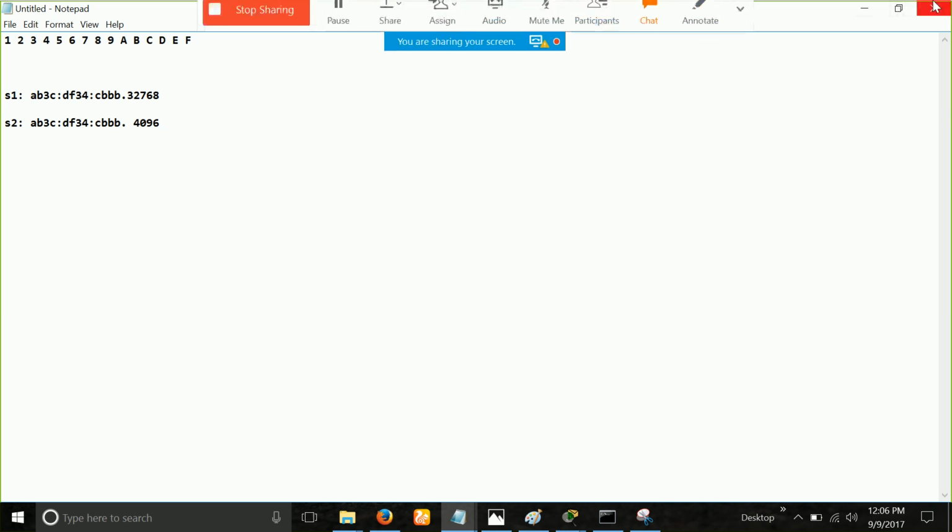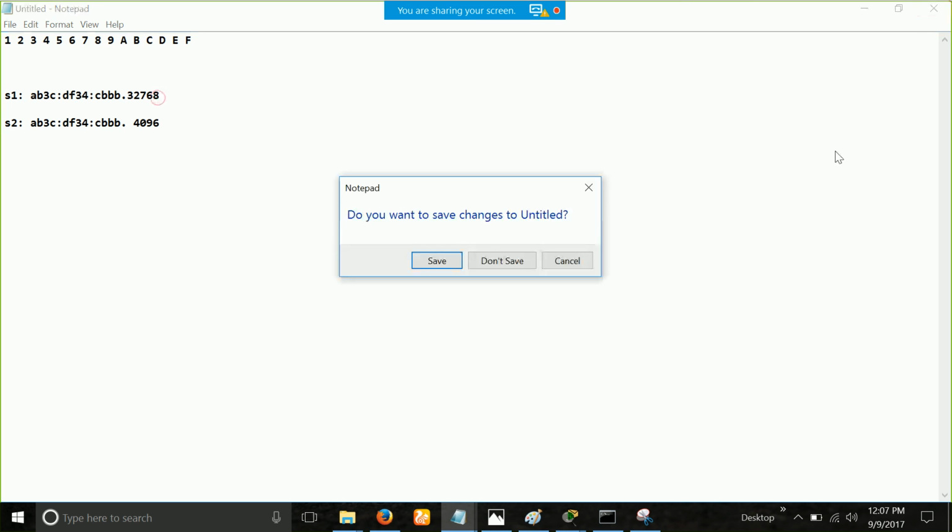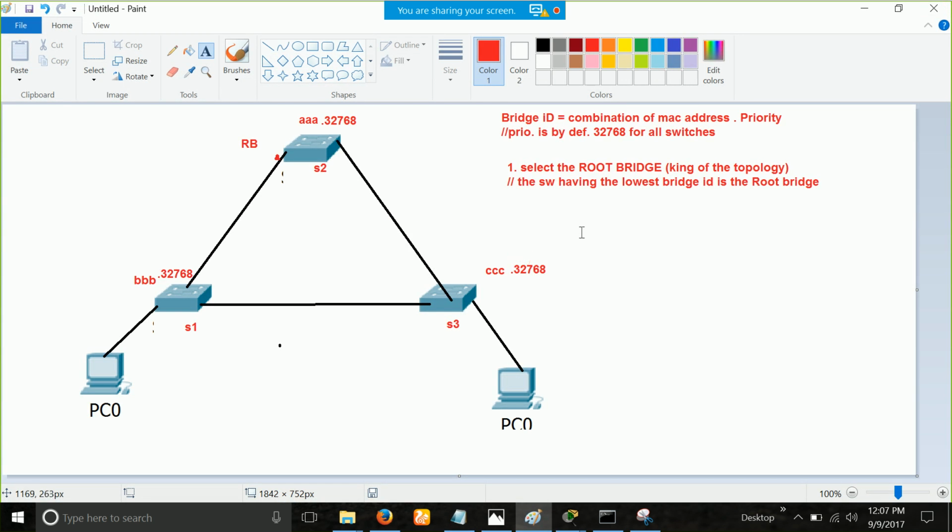Yeah, we can also change the priority. By default it is 32768. You can go in there and you can change it also. Okay, so let's get back here. So step number 1 of the spanning tree is done, right? This guy is our root bridge.